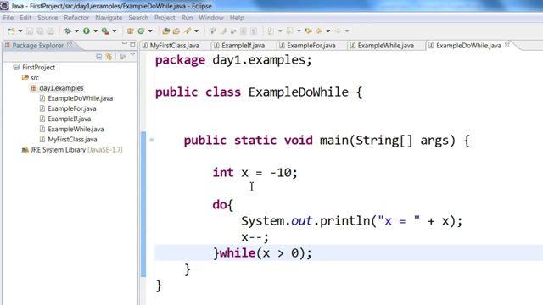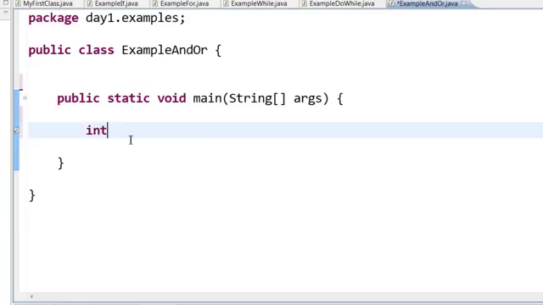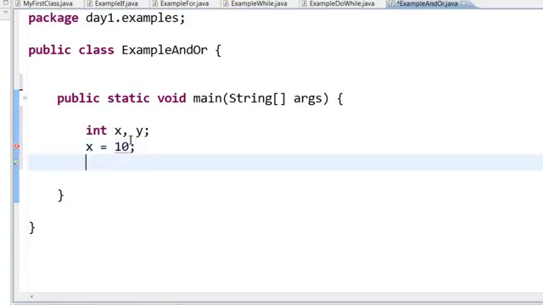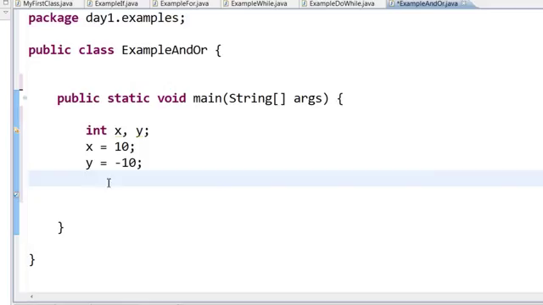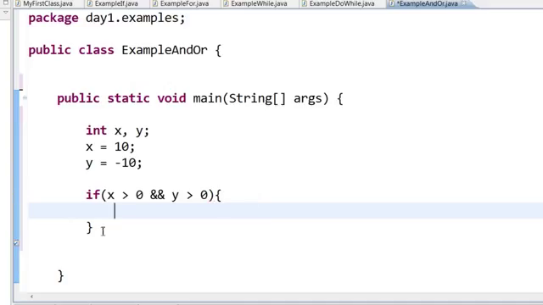Next, let us learn about and or statements. Let us create a class called example and or. Imagine I have two numbers, integer x, integer y. I can declare two variables like this, and then I can assign numbers to x equal to 10. Now imagine I want to check if both these numbers are positive numbers, that is x and y are positive numbers. The way to do it is if x greater than 0 and y greater than 0, curly brace and close curly brace.